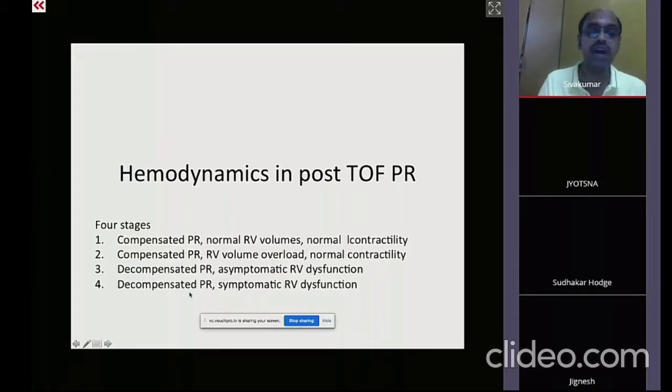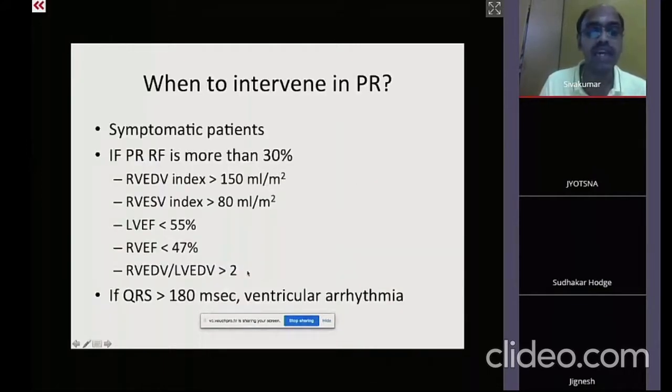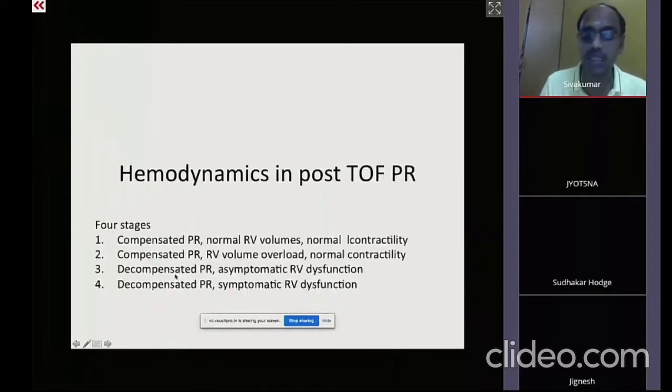If we miss stage 3, the patients will keep worsening to stage 4, and we need to identify the stage 3 patients well in advance in order to prevent a late RV dysfunction. That is the reason why a lot of MRI criteria are being given to pick up the patients who have this asymptomatic RV dysfunction.